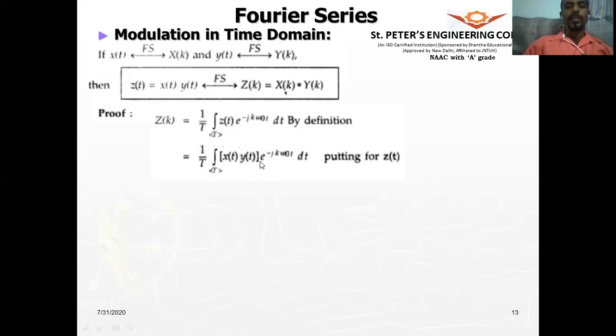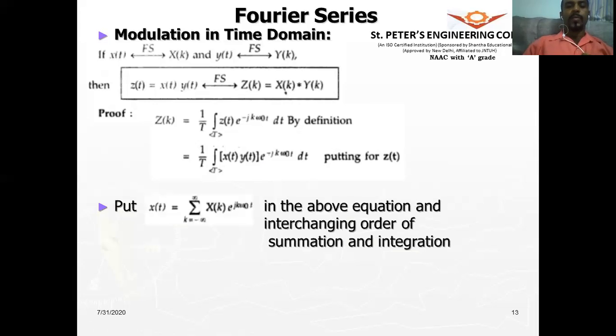All right. So next, what is our x of t? We will keep one signal as it is. The other signal, we will substitute the formula for x of t in terms of the complex Fourier series coefficients X of k.